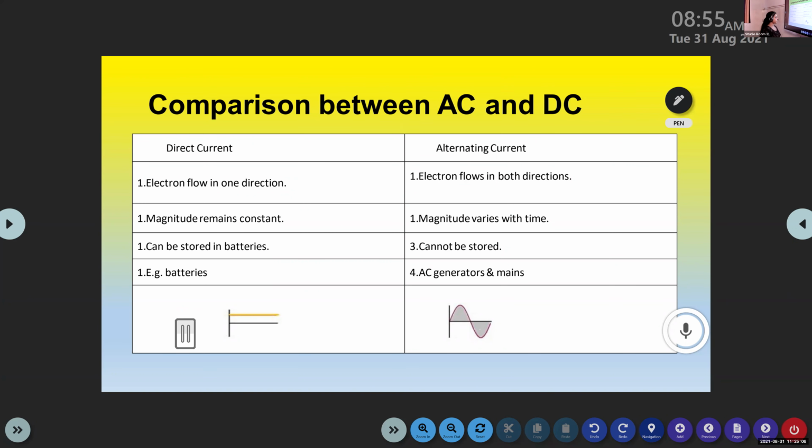Direct current is current in which the electrons flow in one direction, but in the case of alternating current, the electrons flow in both directions. In direct current, the magnitude remains constant, but in alternating current, it varies with respect to time. Direct current can be stored in batteries, but alternating current cannot be stored. The examples for direct current are batteries and for alternating current are AC generators and mains.